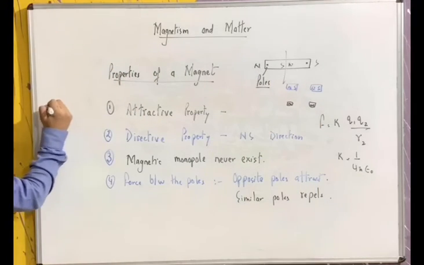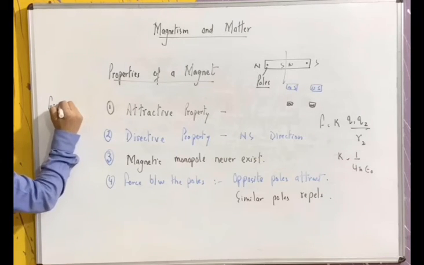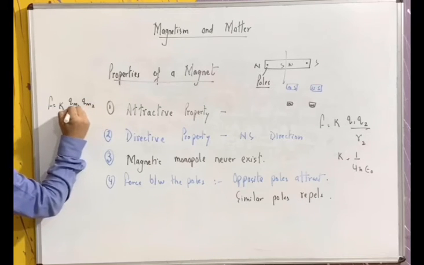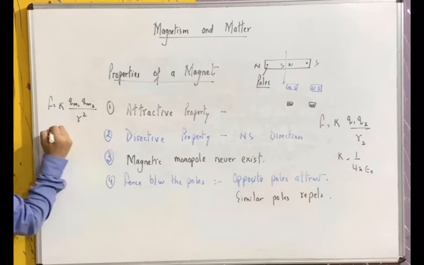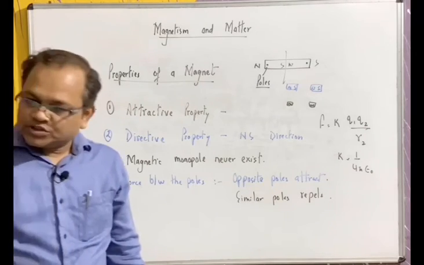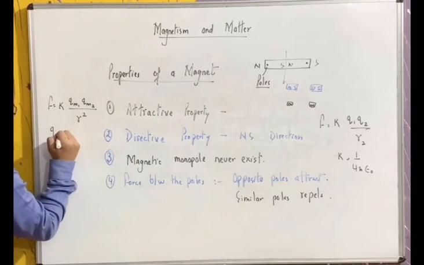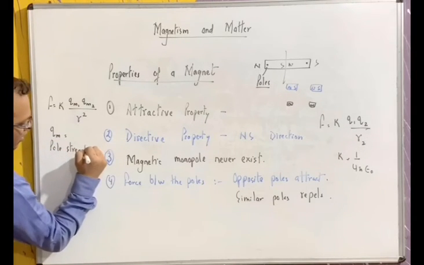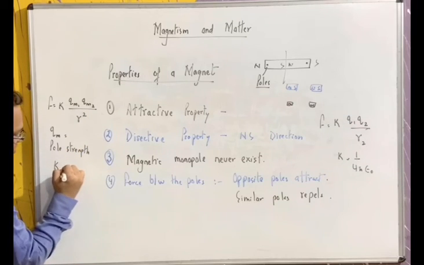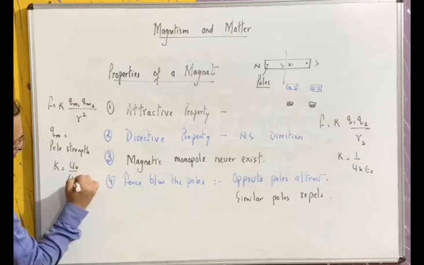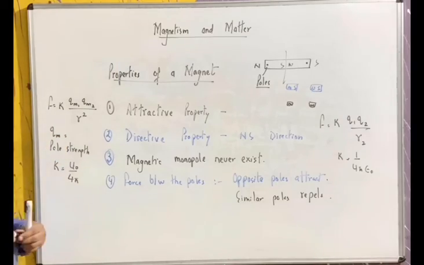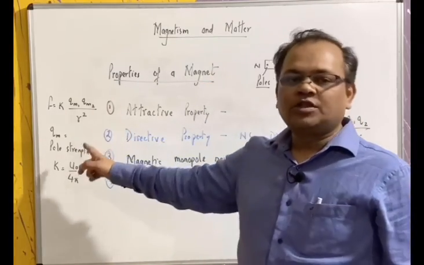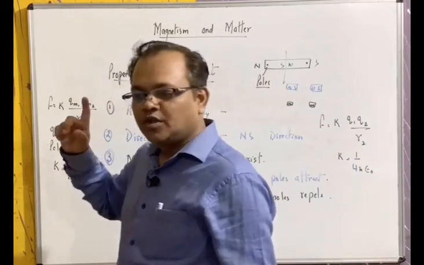In magnetism, the force between the poles is given by K Qm1 into Qm2 by R square, where Qm1 and Qm2 are the pole strengths of the magnets. Here the value of K is different, it is mu 0 by 4 pi. So the force equals mu 0 upon 4 pi, Qm1 into Qm2 upon R square, and this is known as Coulomb's law of magnetism.